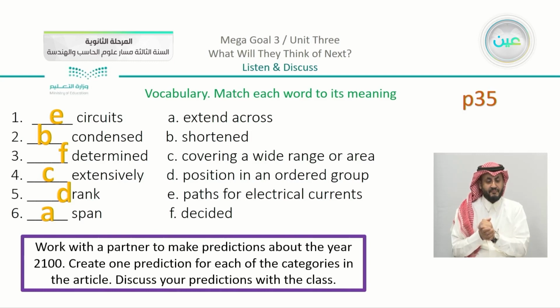Moving on. We have the pair work part. Work with a partner to make predictions about the year 2100. Create one prediction for each of the categories in the article. Discuss your predictions with the class. So what do you think will happen?